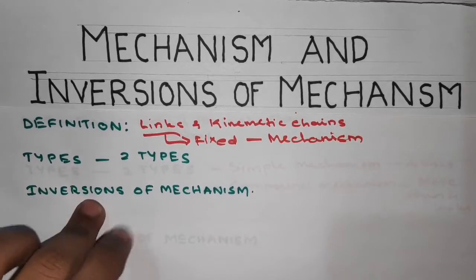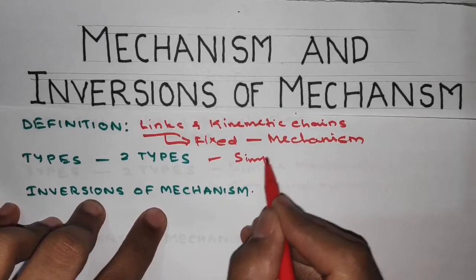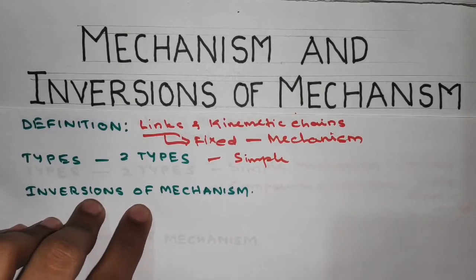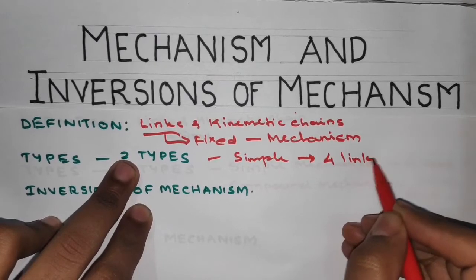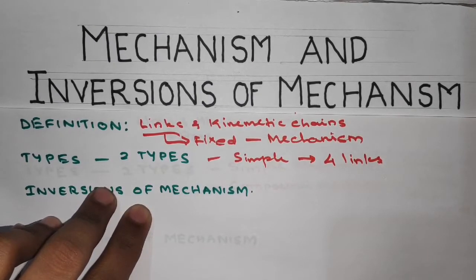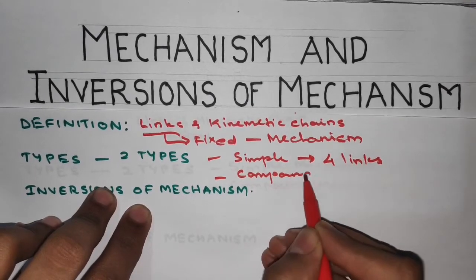There are two types of mechanisms. One is the simple mechanism. A mechanism having four links we call a simple mechanism. The next type is the compound mechanism.